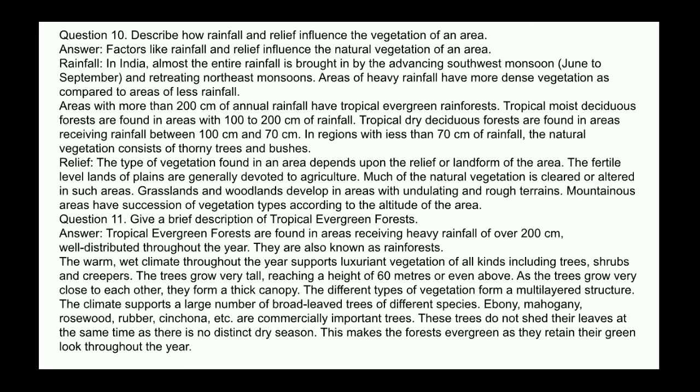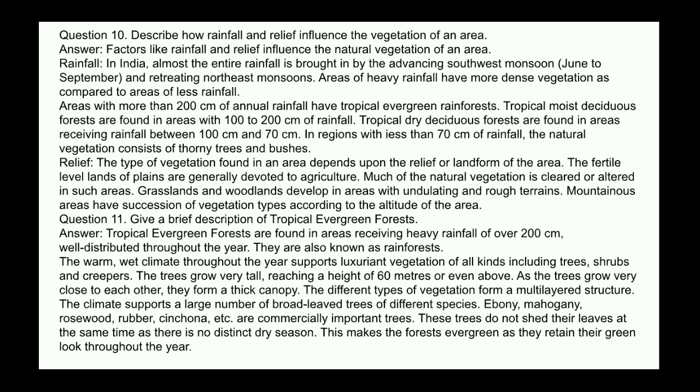Next question. Describe how rainfall and relief influence the vegetation of an area. Answer. Factors like rainfall and relief influence the natural vegetation of an area. Rainfall. In India, almost the entire rainfall is brought in by the advancing southwest monsoon, June to September, and the retreating northeast monsoon. Areas of heavy rainfall have more dense vegetation as compared to areas of less rainfall.